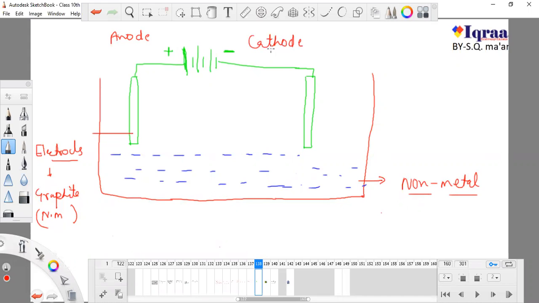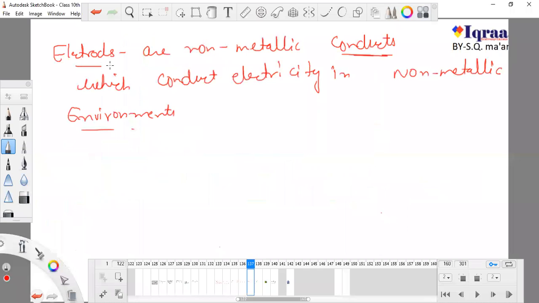These electrodes are made up of graphite, so they are non-metallic because graphite is a non-metal. It will also run electricity in water, which is also non-metallic, because there is nothing like metal in water. In H2O, neither H nor O is metallic. So this is how we can explain electrodes: they are non-metallic conductors which conduct electricity in a non-metallic environment.